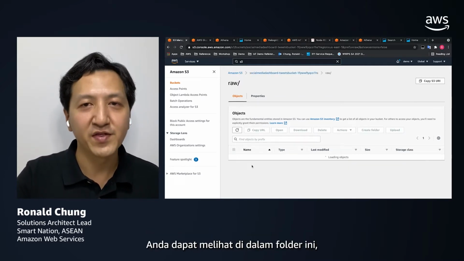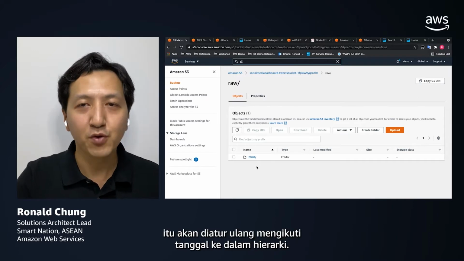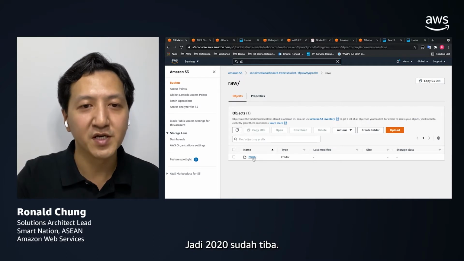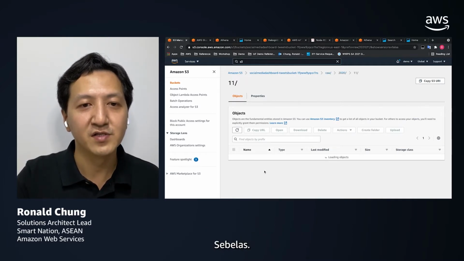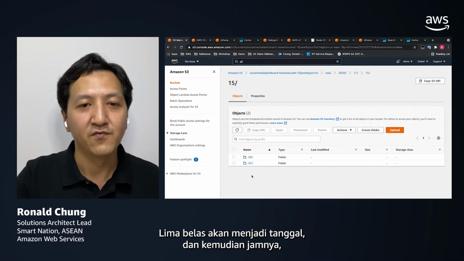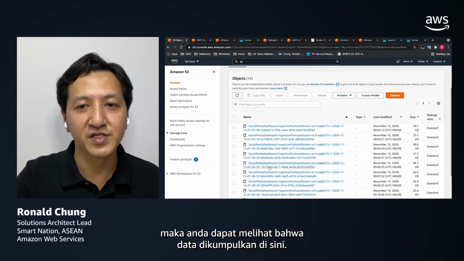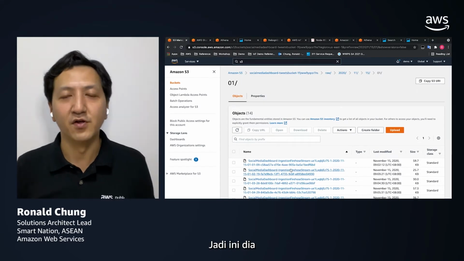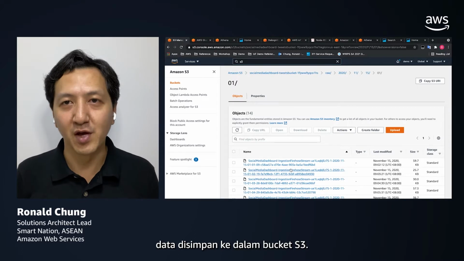You can see within this folder, it will be further organized into a hierarchy according to the date. So the 2020, 11, 15 will be the date, and then the hour, and then you can see that we have the data being gathered here. So these are the data being stored into the S3 bucket.